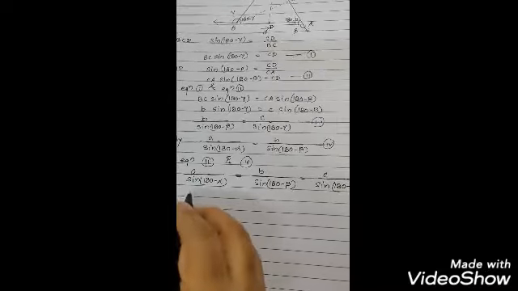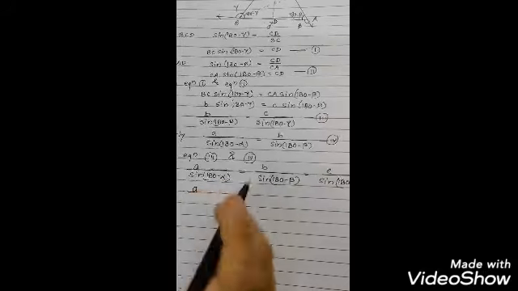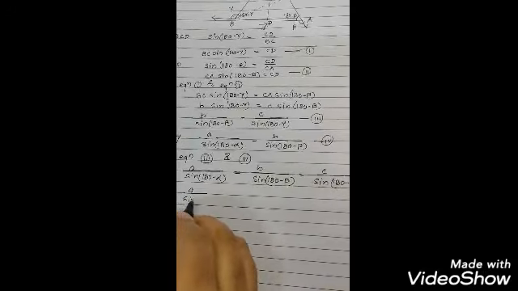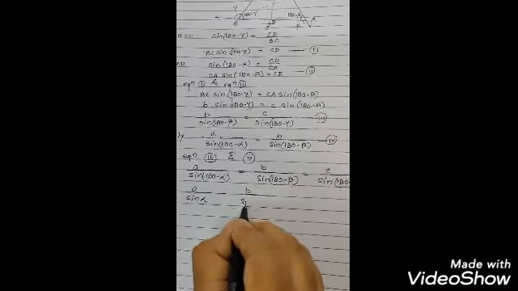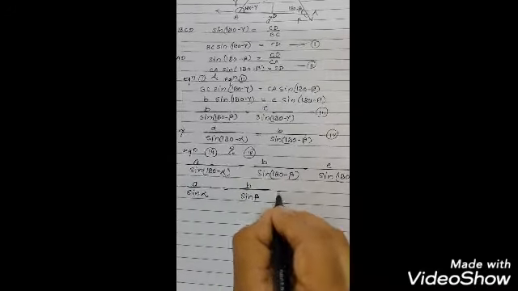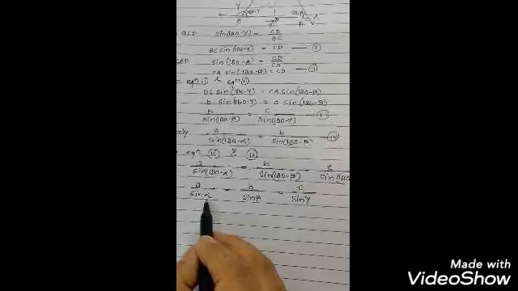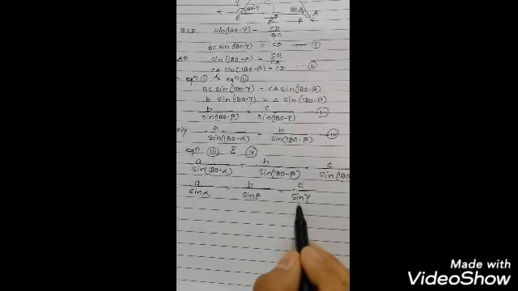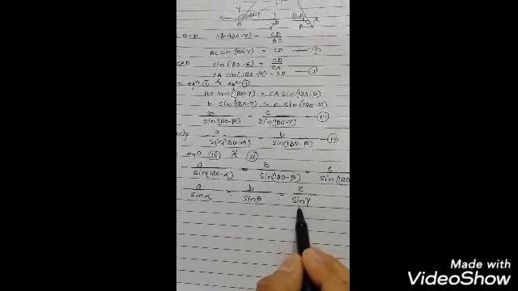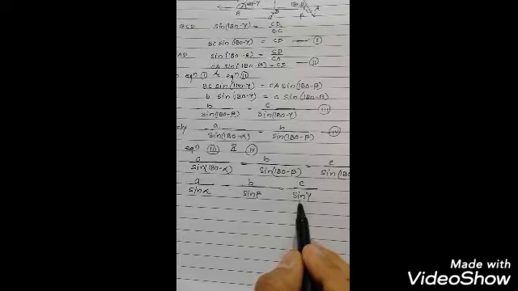Sine 180 minus alpha is sine alpha only, no change would be there. So this is A upon sine alpha equal to B upon sine beta equal to C upon sine gamma. This is called Lami's theorem. So we have proven Lami's theorem.